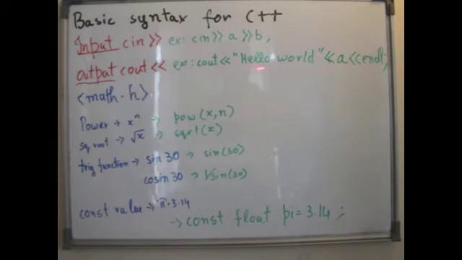So it's hello world. Then again, the insertion operator, and then a, as we initialized before. And say a is 5, the computer will give us hello world 5. endl is a command to go to the next line, and then semicolon, of course.